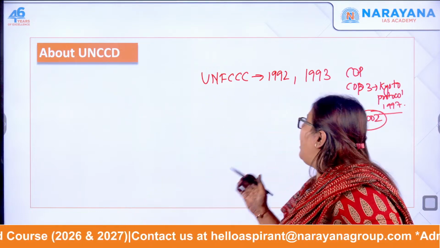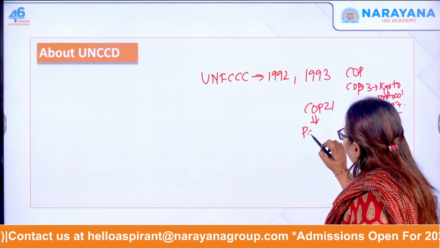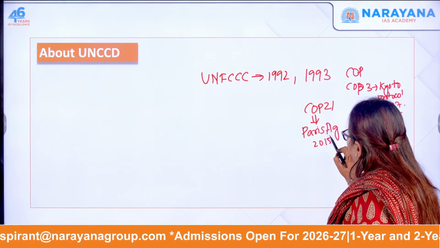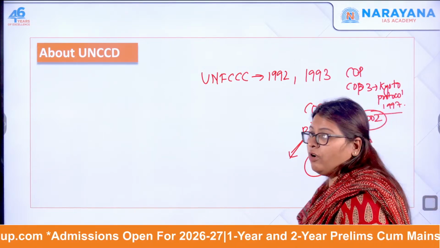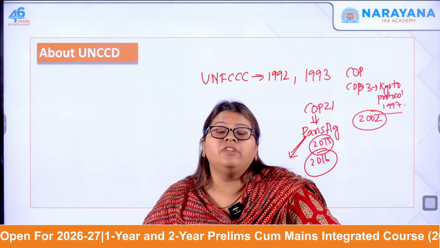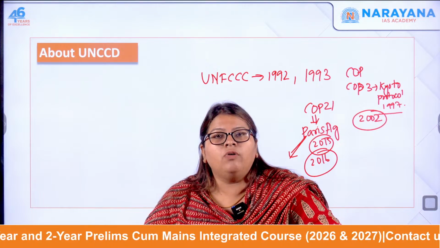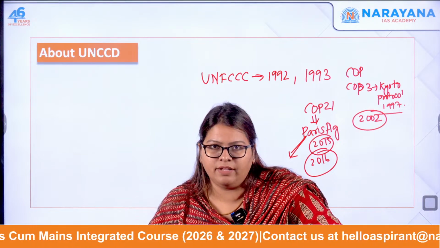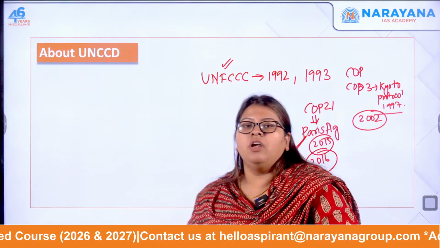The next COP was COP21, which is nothing but the Paris Agreement of 2015, and India ratified it in the year 2016. This focuses on the increasing average global temperature. They want to limit the increase in average global temperature to around 1.5 degrees above the pre-industrial level. So this was the Paris Agreement, and this was UNFCCC, the United Nations Framework Convention on Climate Change.